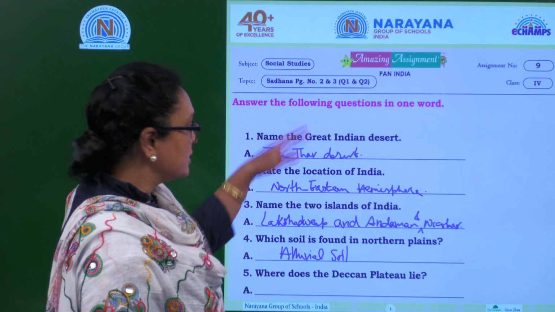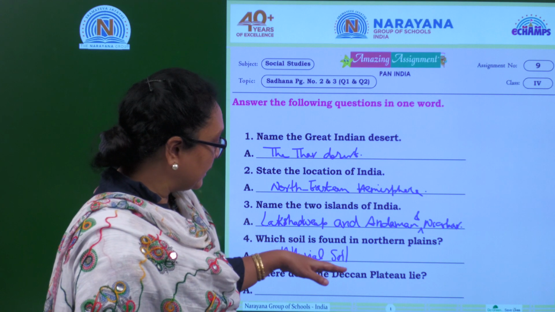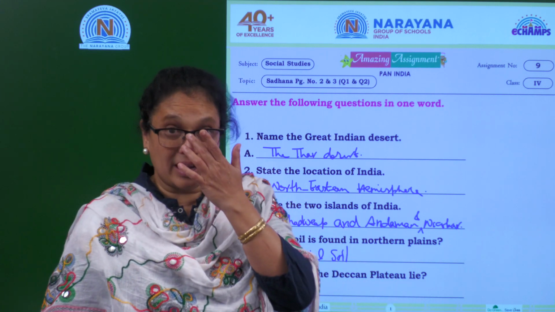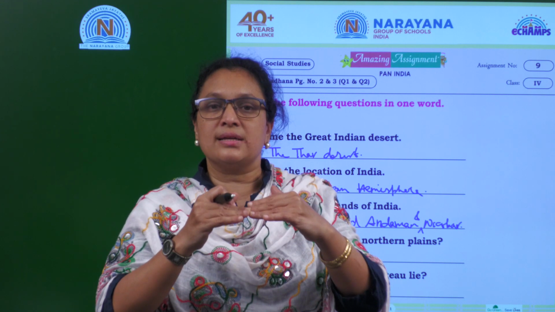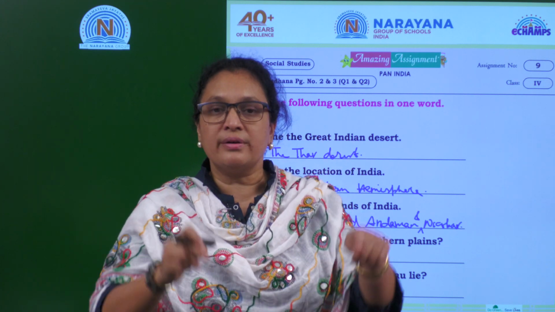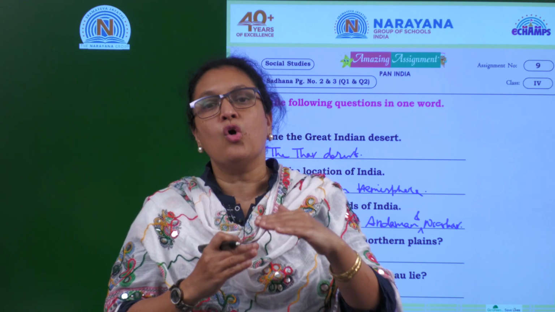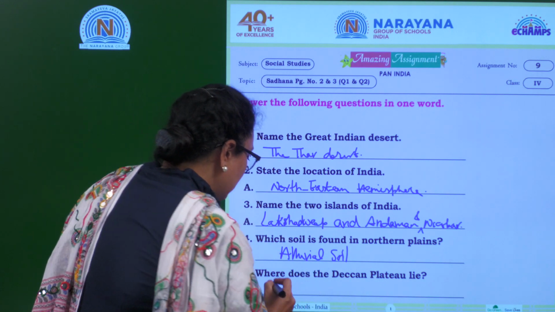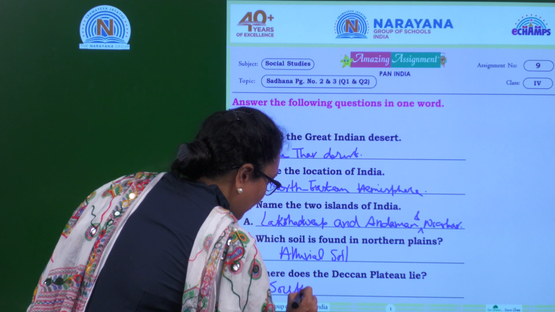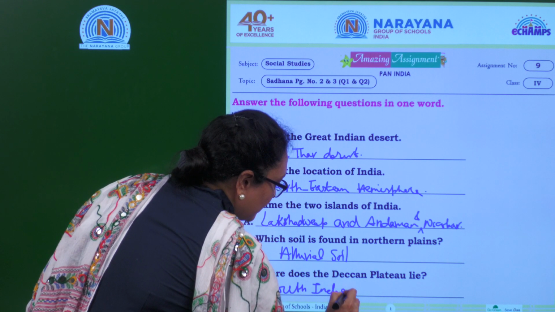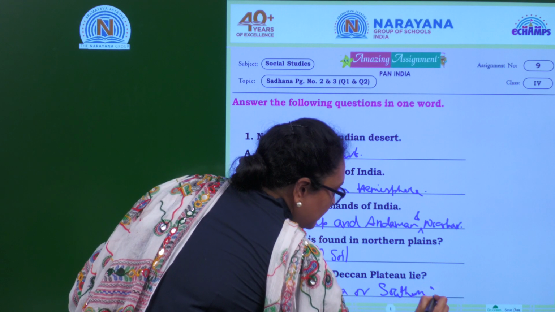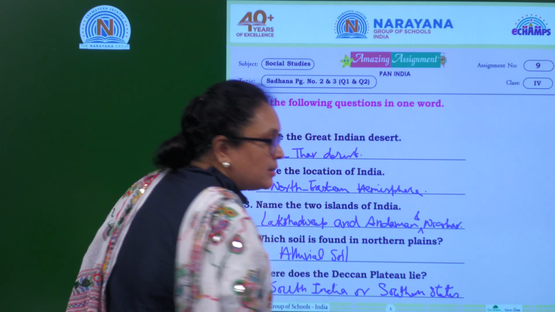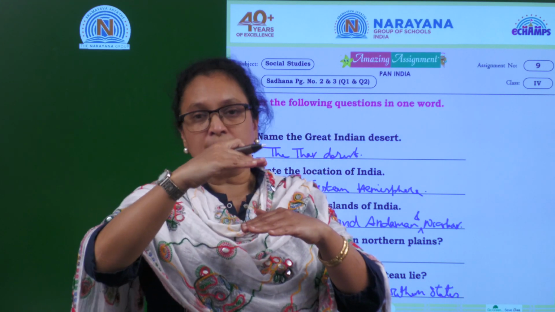Now coming to the last one, with this we are going to conclude the assignment. Where does the Deccan Plateau lie on the map? Deccan Plateau is definitely in India, right? So where actually does it lie? It lies in the peninsular region. Which is the peninsular region? The southern part of India comes under the peninsular region. So you can write southern India or southern states. Is it clear, children? So Deccan Plateau lies in the southern part of India or southern states.